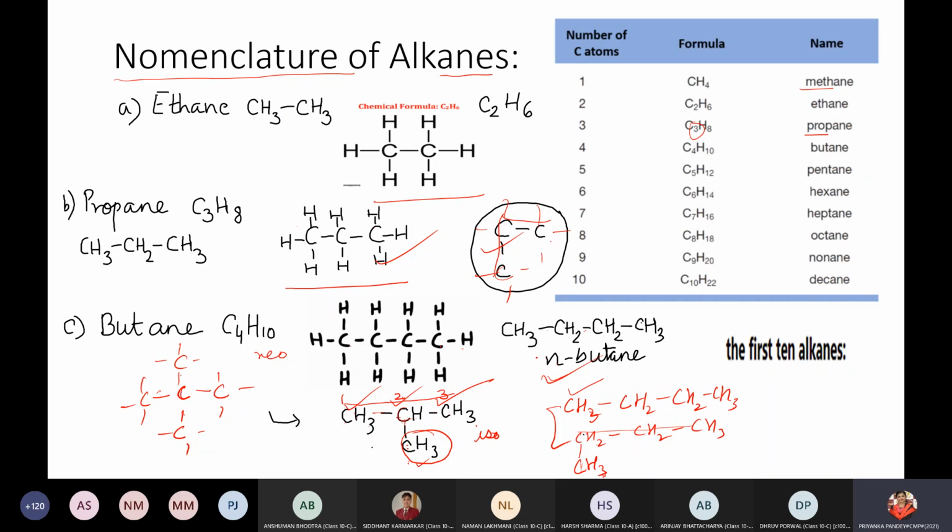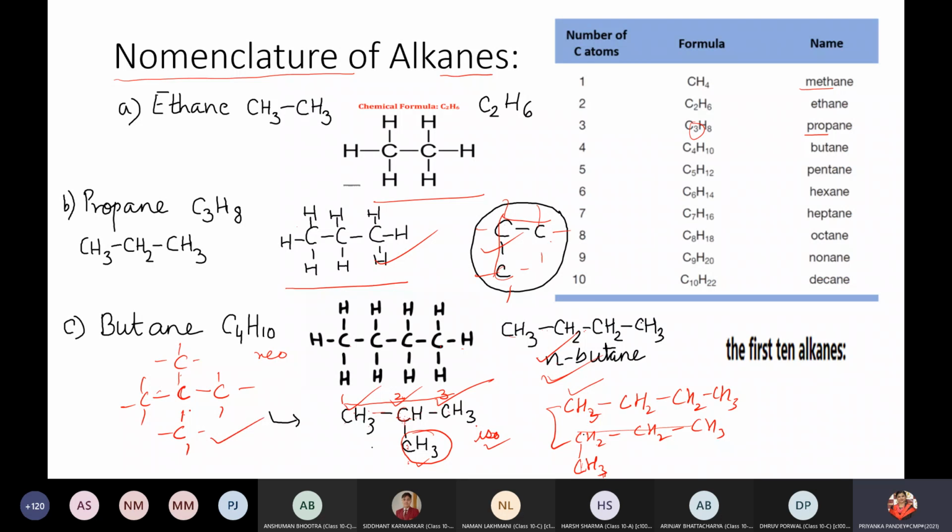It is normal butane, a single chain structure, no branching. When single branching is done, it becomes iso. This is the normal naming: carbon to carbon 1, carbon to carbon 2, carbon to carbon 3. This carbon is attached from three sides to neighboring carbon atoms. That is called the iso position. The neo position is possible with 5 carbon atoms, so butane can never show it.